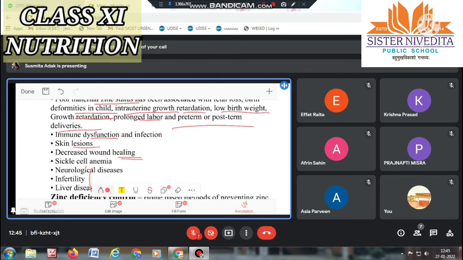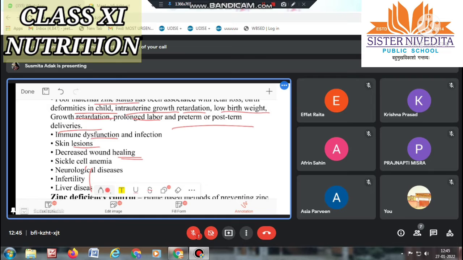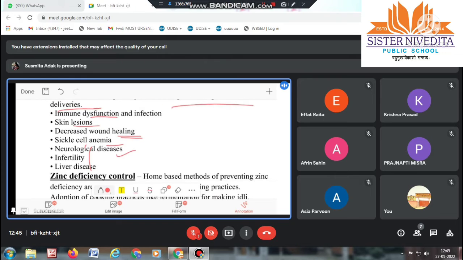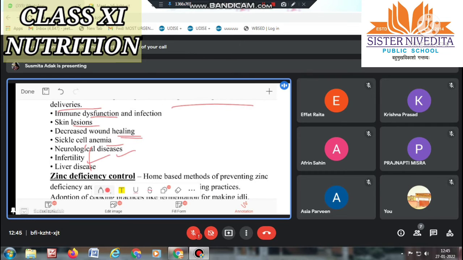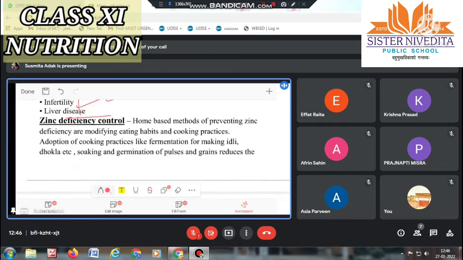That means if that person has any wound, it will not heal; the healing power will be decreased. Sickle cell anemia can come to them. Neurological disease can also come. Infertility, means the fertilization process will not be proper in that person. Liver disease can come.